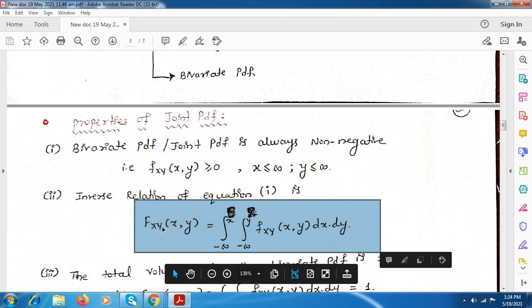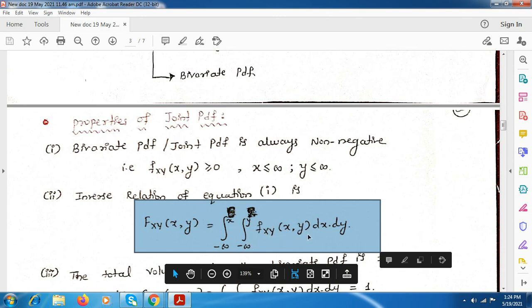In the single random variable case, we wrote F_X(x) equal to the integration from minus infinity to x of f_X(x) dx. But here two random variables are there, so we have two integrations: one for x and the other for y, from minus infinity to x and from minus infinity to y, of the joint PDF.